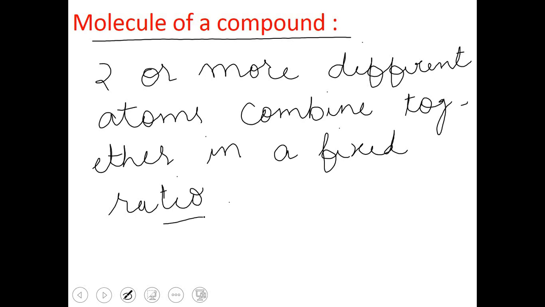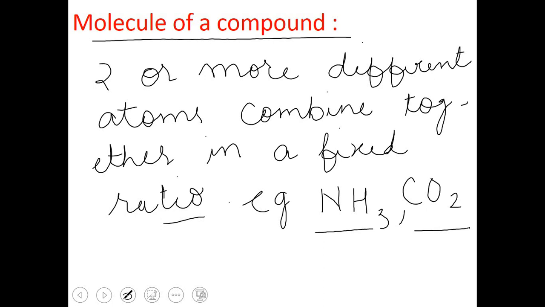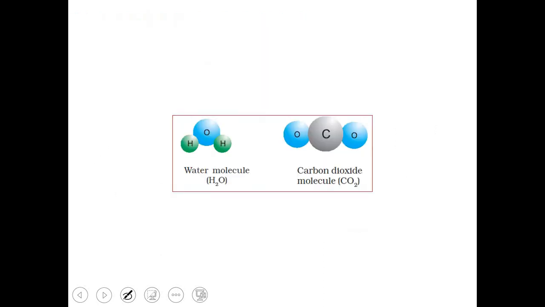a molecule of a compound is formed. For example, ammonia, this is NH3, and CO2, carbon dioxide. These all are examples of molecules of a compound because they consist of 2 or more atoms combined together. They are chemically combined in a fixed ratio. So we can see here some examples. This is the example of a water molecule.